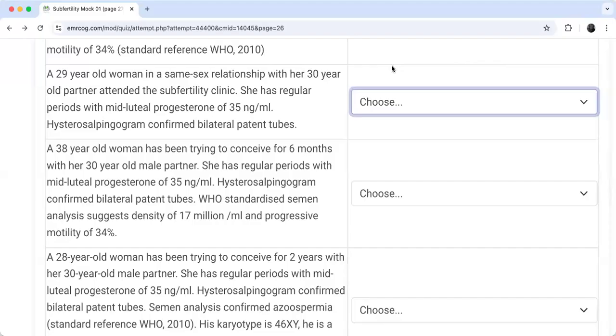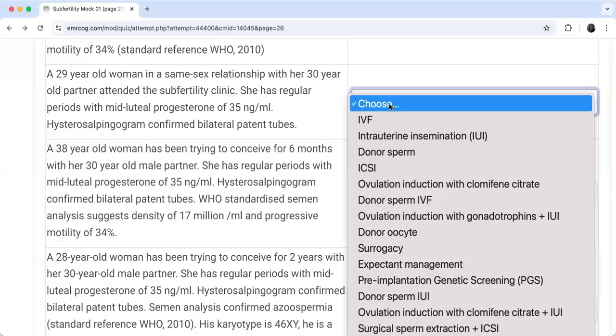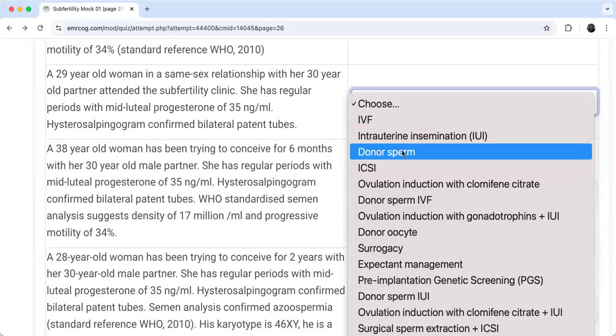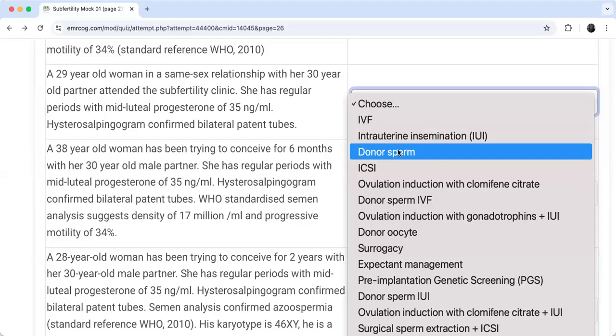Yes, this is an indication of IUI. So let's see what is the option there that can be correct. There is IUI only, this is one option. There is donor sperm only as one option. This can be okay, but still I'm comparing which one is the best.